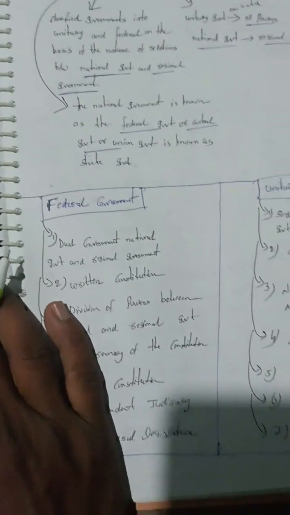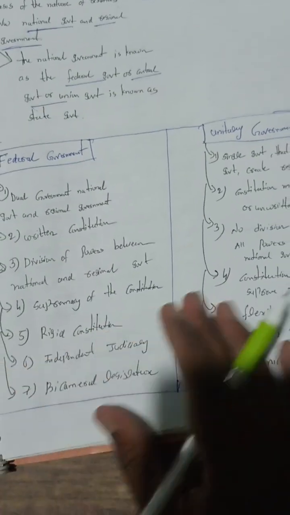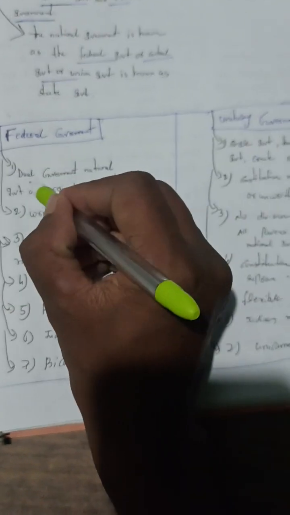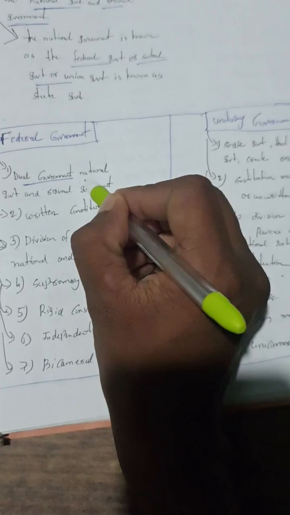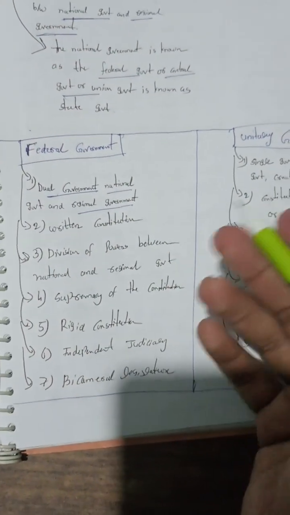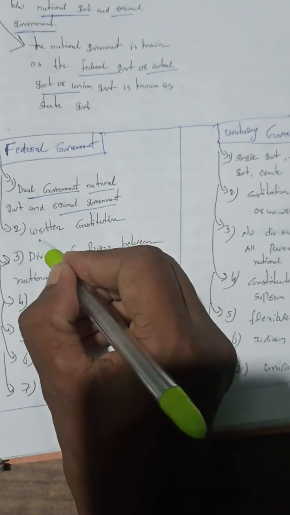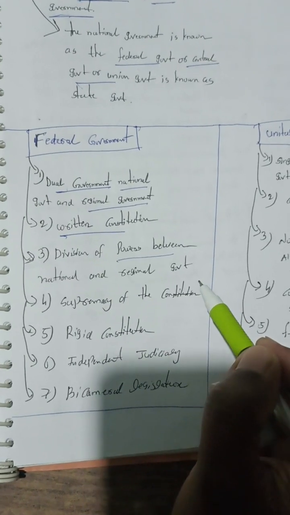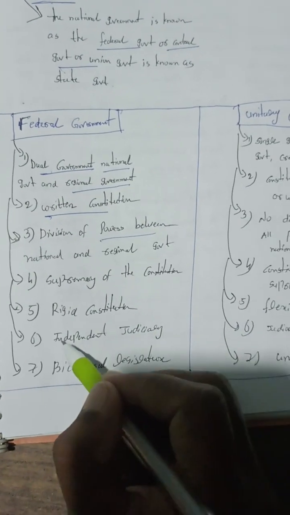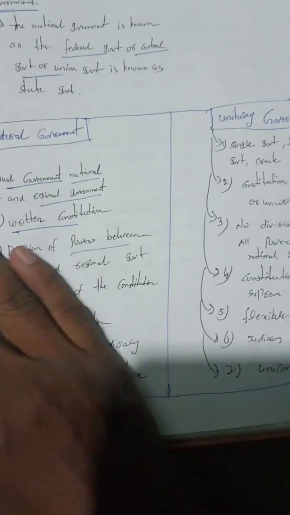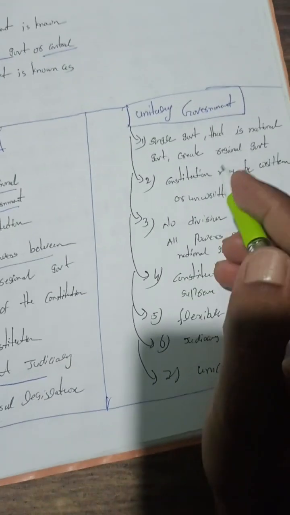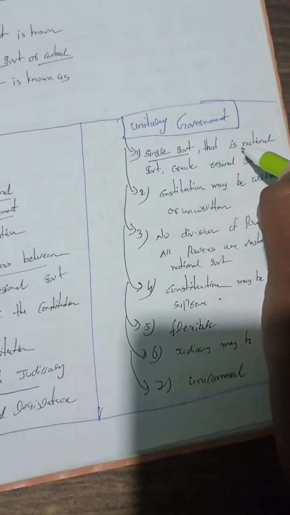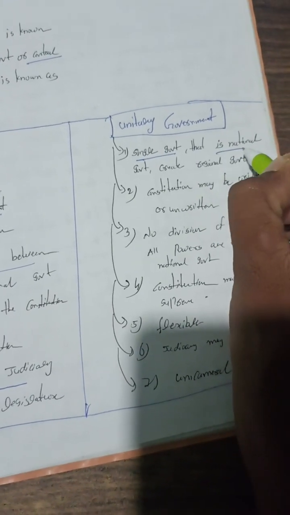So what is the difference between the federal government and the national government? A federal government is a dual government: national government and also regional government. It involves a written constitution, division of powers between the nation and the regions, supremacy of the constitution, a rigid constitution, an independent judiciary, and bicameral legislation. A unitary government is just a single government.